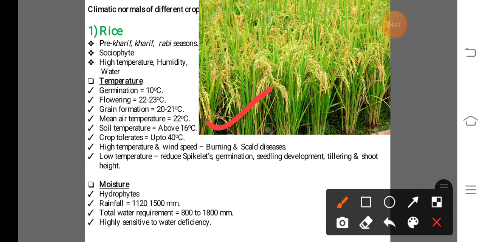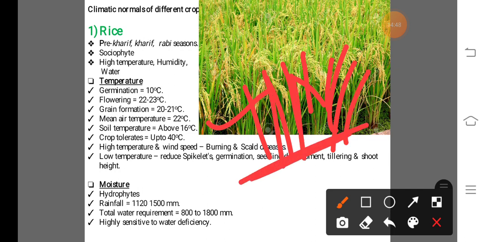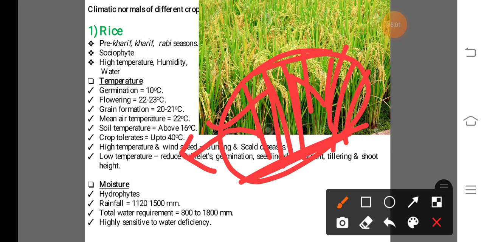That means the seedlings are prepared in the nursery, and when the seedling is ready for transplanting in the main field, after transplanting, the required soil temperature is above 16 degrees Celsius. Below 16 degrees Celsius soil temperature, the rice crop cannot grow very well and adverse effects are found on the rice crop.